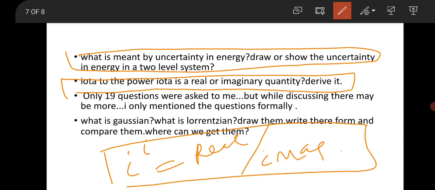Except for these 19 questions, as Bishal mentioned, only 19 questions were asked to him, but while discussing there were a lot of small questions too. Sometimes you try to explain something, and they will ask little questions related to that concept. So if you count, several questions can be asked inside the interview hall. Basically 19 major questions were asked directly to him.